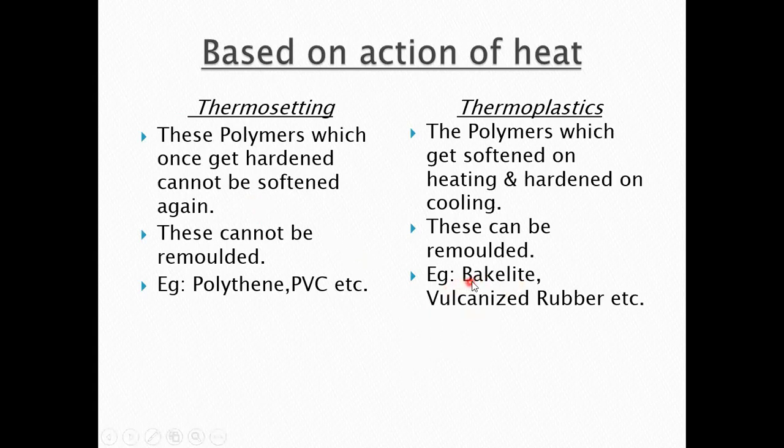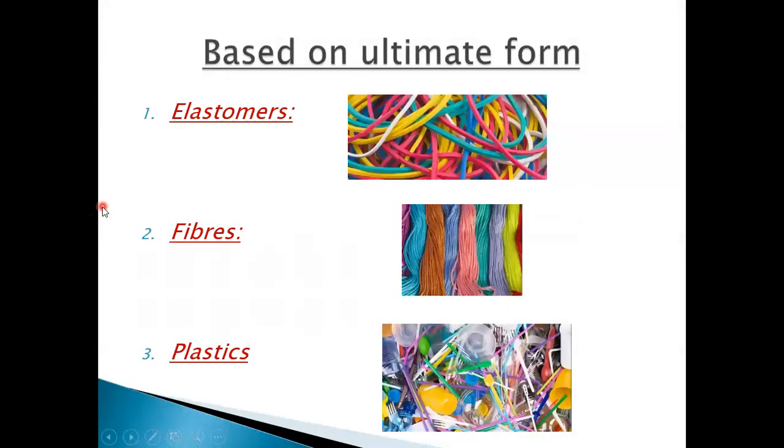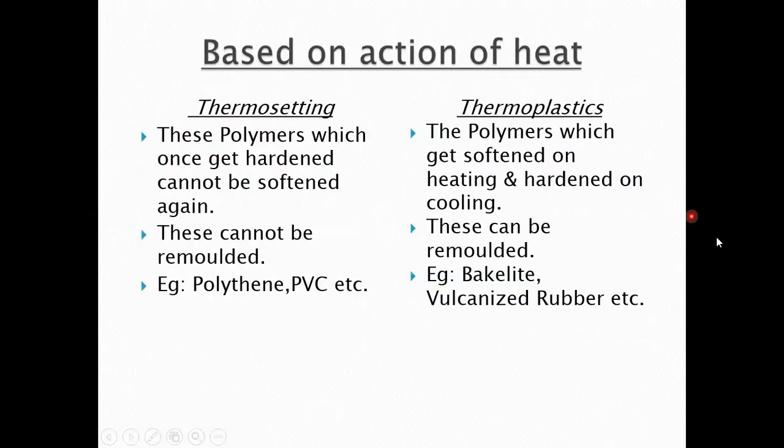I'm really sorry, here these are interchanged. The examples are interchanged by some mistake. These examples should be here, and these examples should be here. So thermosettings are the polymers which, once hardened, cannot be softened again, right? These cannot be remolded again. For example, bakelite and vulcanized rubber. So these can't be remolded again.